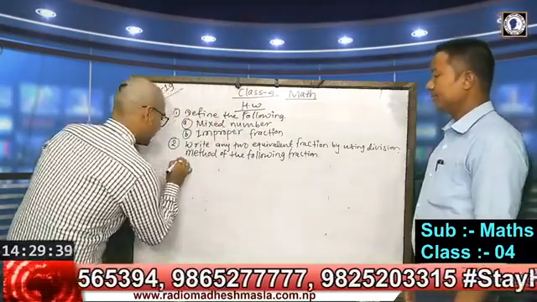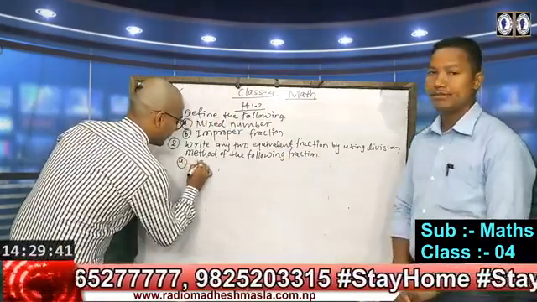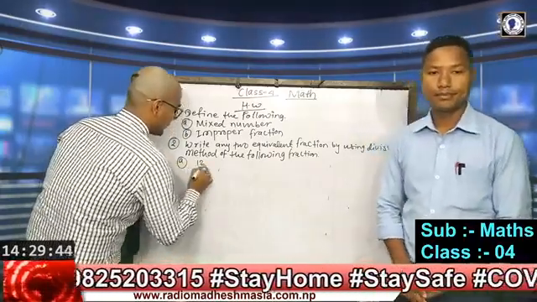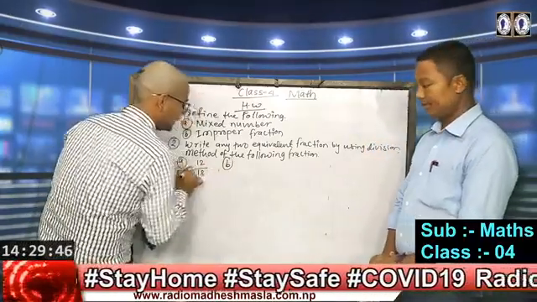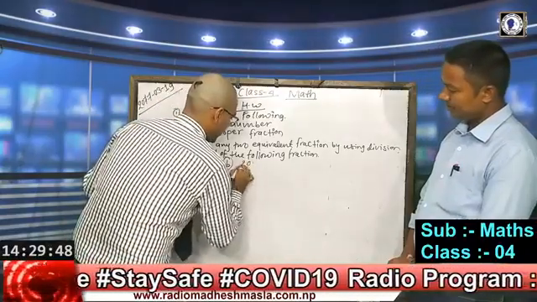In question A, 12 by 18. Then question B, 20 by 30.